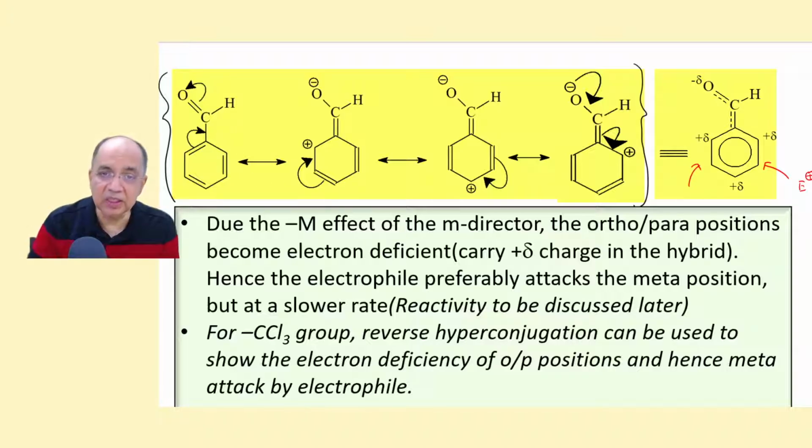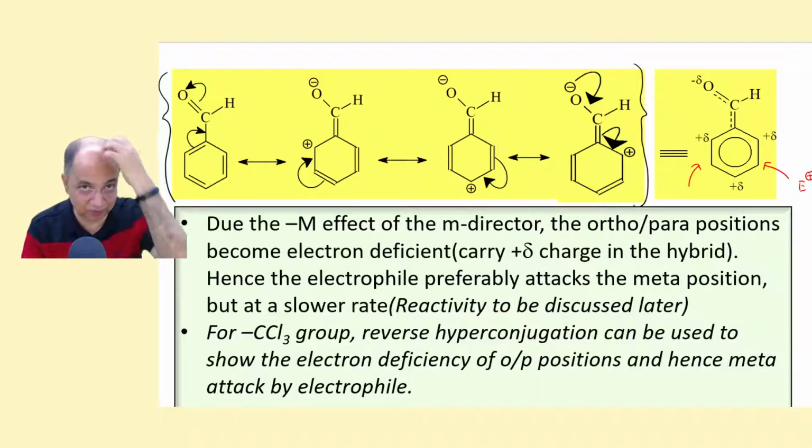Supposing here is a CCl3, then you can have no bond resonance, breaking the C-Cl bond, making it Cl minus and a double bond. Just in this similar way, you can write the reverse hyperconjugation structures to show plus delta in the ortho-para position and hence the electrophile attacks at the meta position.